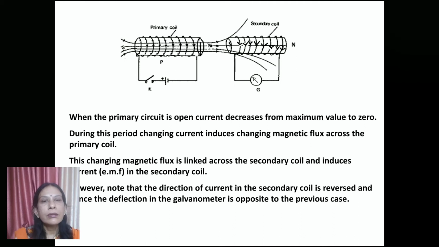However, the direction of current in the primary coil is reversed, as we saw in the previous case. So the conclusion is that when we tap the key, when the current grows, the galvanometer shows deflection, and when the key is released, the galvanometer again shows deflection, but now in the opposite direction.